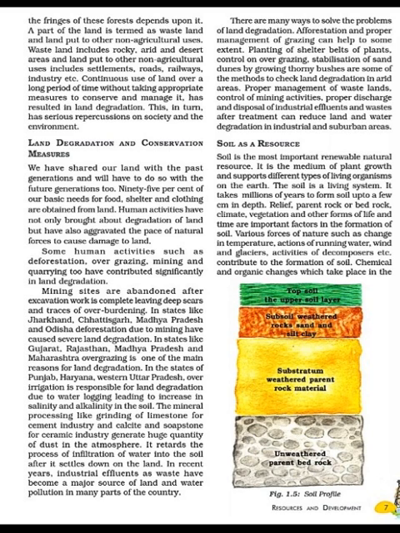So if we are doing deforestation, the measure will be afforestation. The best way to conserve soil is to increase the area under forest. So indiscriminate felling of trees should be stopped, and trees should be planted in new areas. So this is the first measure.